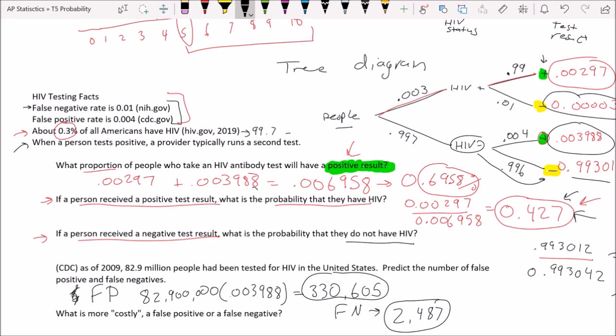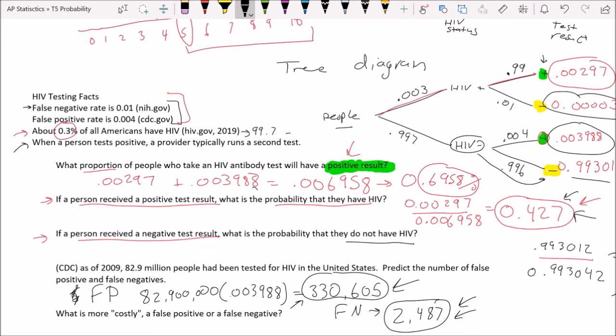And so when you look at these numbers over here, that's why they are the way they are. A false positive leads to a result, and you have all these false positives, and it's a bummer, but it's not the end of the world. A false negative is horrific, and you know what? 2,500 people, that's way too many. That's stinky, and they have improved the test since I pulled these facts, which is awesome. But look at the relative sizes. This is less than 100. This is less than 100th of the 330,000.